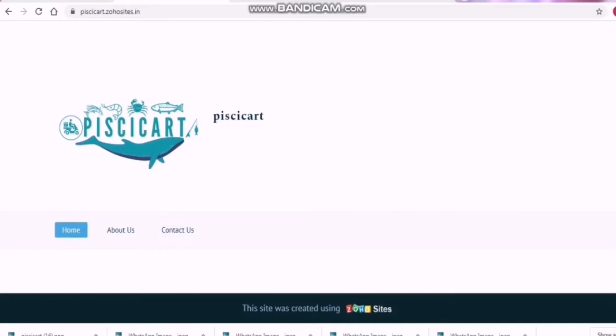So now you can see my logo. This has fish, crabs, prawns, everything in it, and also a delivery symbol. So with the help of this logo itself, you can guess what my business is going to be, and it is a delivery of marine products.